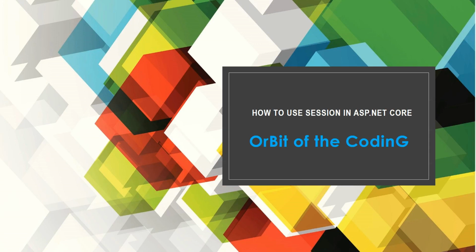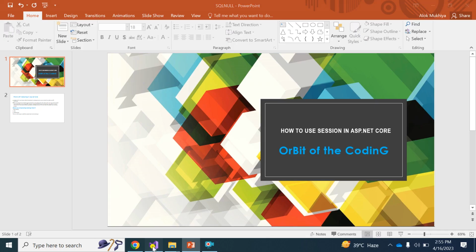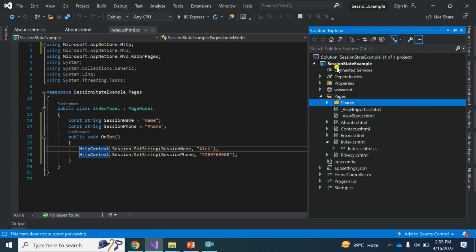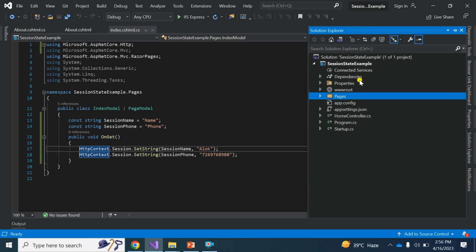So today I'm going to explain how to use session in ASP.NET Core. So let's go to Visual Studio and I will show how to use it. I have already created a session state example demo project, because of saving a lot of time. In that project, you can see that some default pages are already created in the ASP.NET Core application.